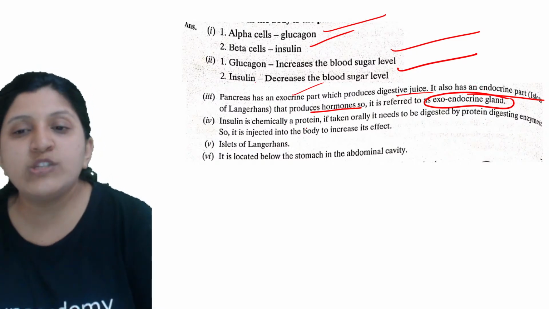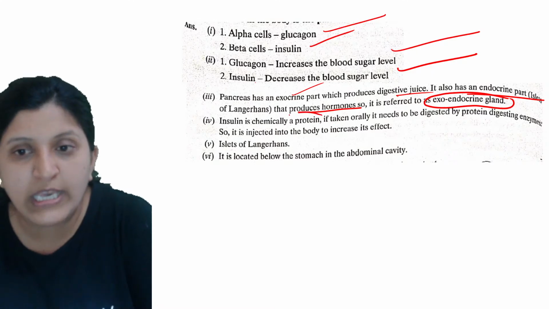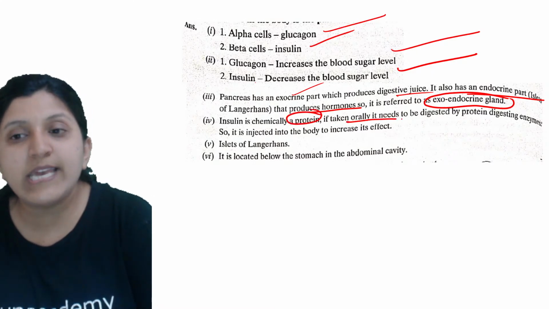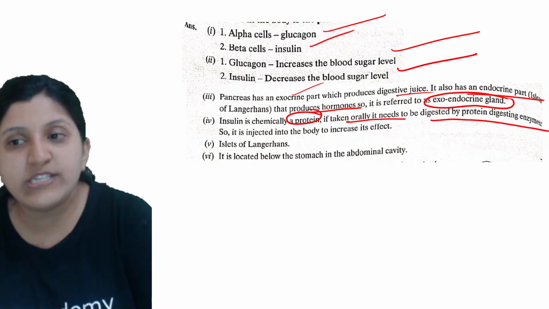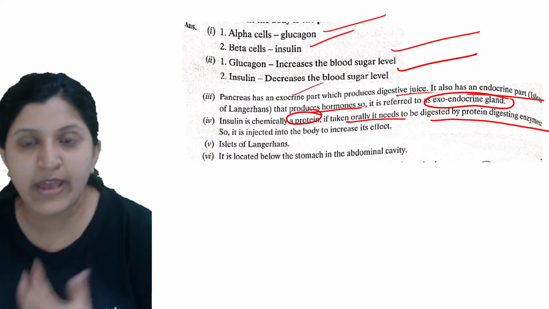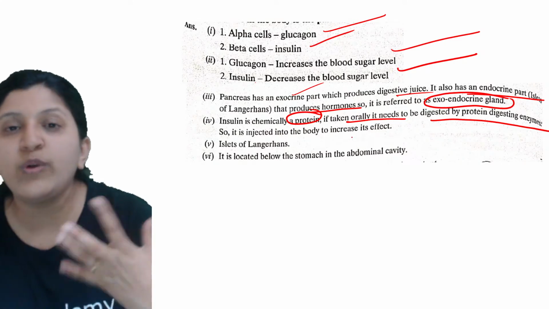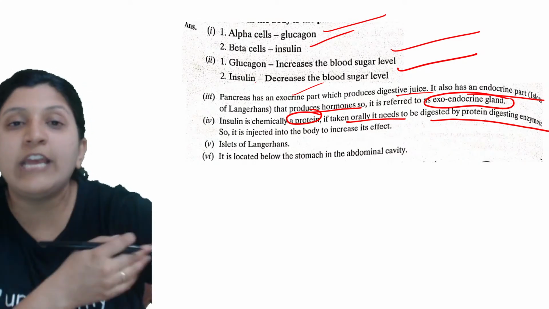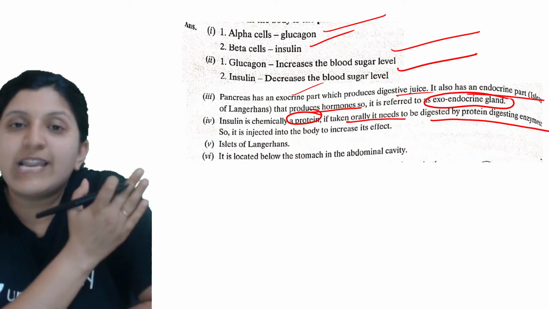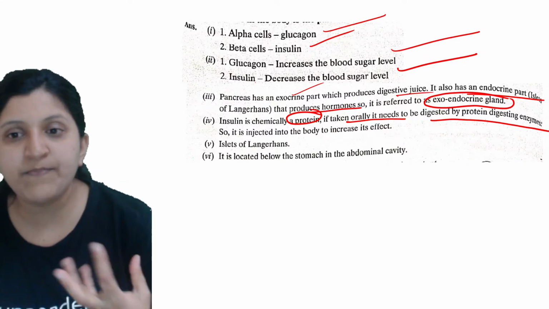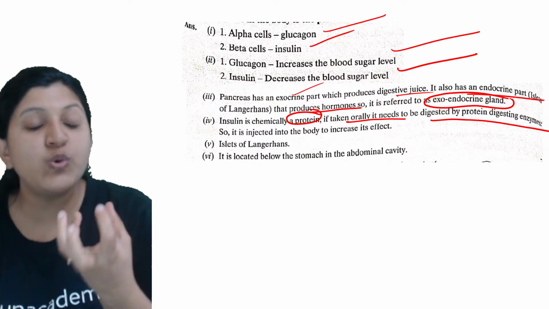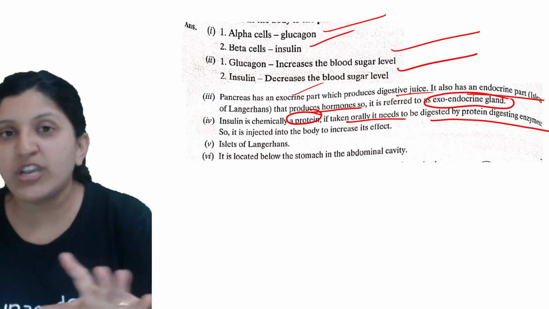Now insulin is chemically a protein. If it is taken orally, it needs to be digested by the protein digestive enzymes. So it is injected into the body to increase its effect. It is not given into the mouth, but instead it is given into the muscles, or into the body, so that the effect will be more, and digestion is not occurring.